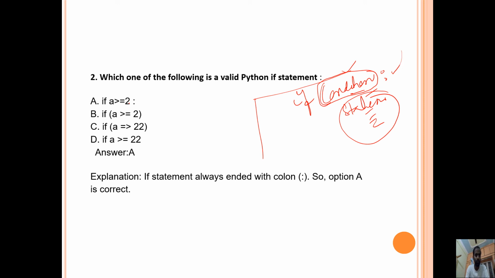Here we can see if a greater than or equals 2, it's true. In this option we are not having a colon, sorry, not semicolon, colon. That's why the answer is A, because the first line of the if statement must end with a colon. Clear? If we also specify parentheses here, it's not a problem, but it must end with a colon. So the option is A.